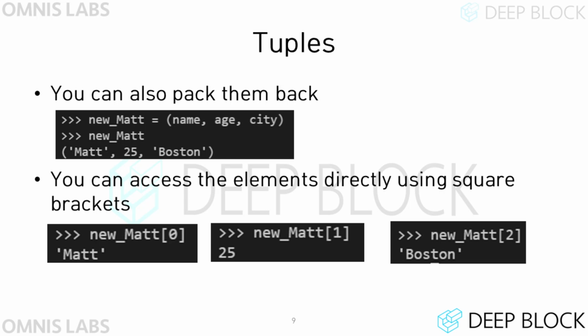For example, the elements of the new_mat variable in the slide are stored in 3 spaces. The string mat is stored at index 0 and new_mat1 stores 25. The last element is stored at index 2. Note that indices always start at 0 in Python.